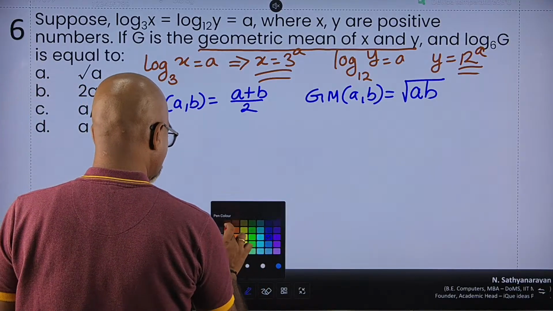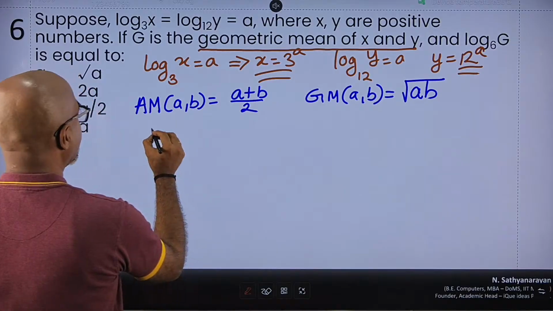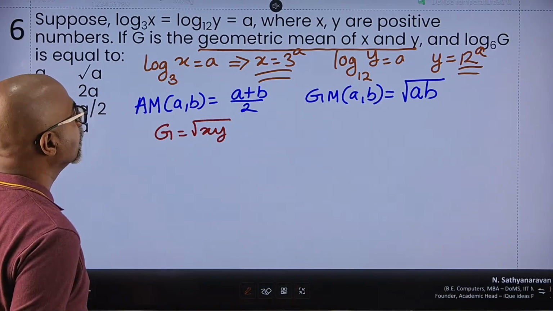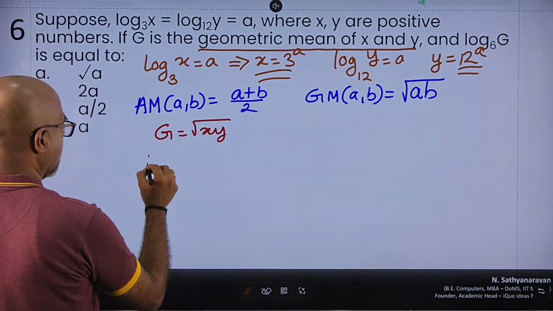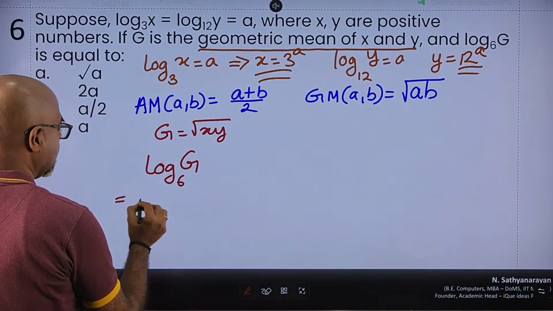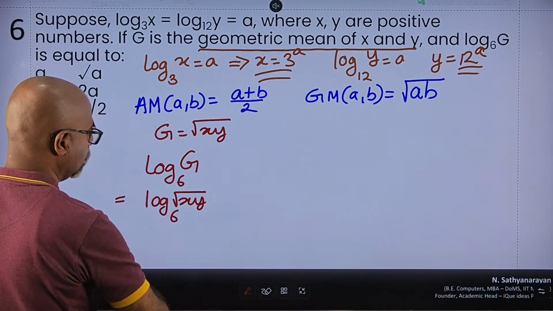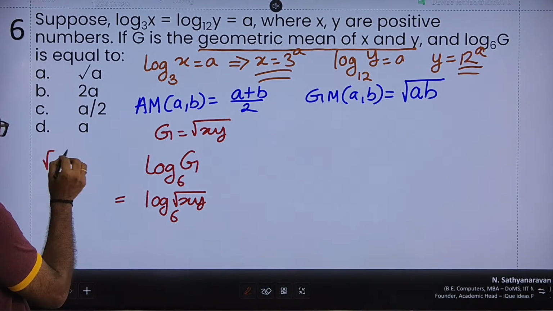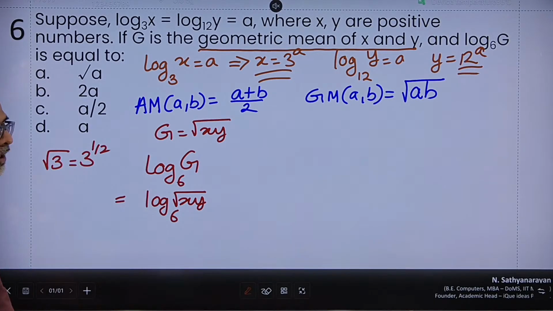It says G is the geometric mean of x and y. So I get G is equal to root of xy. And I have to find the value of log of G to the base 6, okay? So log of G to the base 6 can be written as log of root xy to the base 6. Now, I can write the square root of any number, let us say 3, as nothing but 3 to the power 1 by 2.